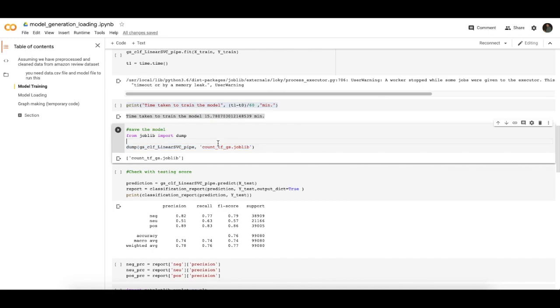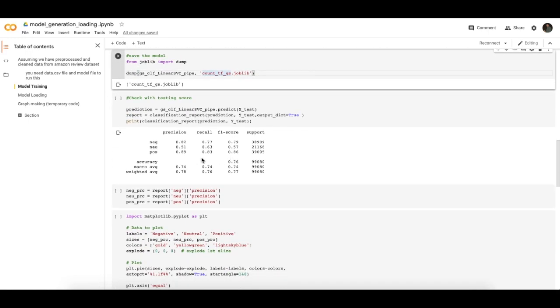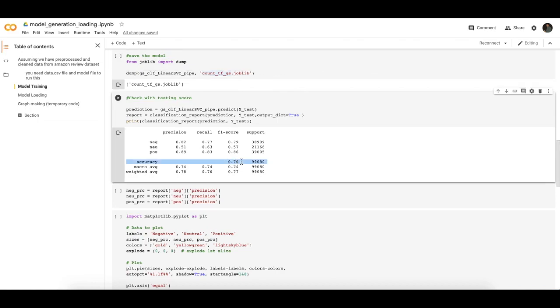Now the trained model is saved on the drive with the name count_tf_gs.joblib. The accuracy of this trained model is given here. A 76% accuracy is possible after the model generation.